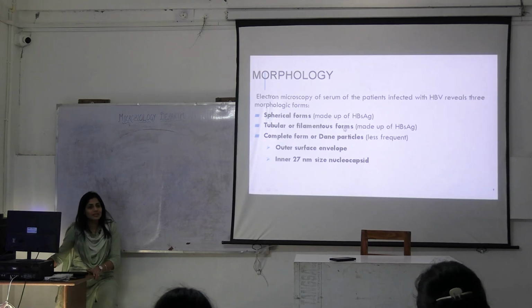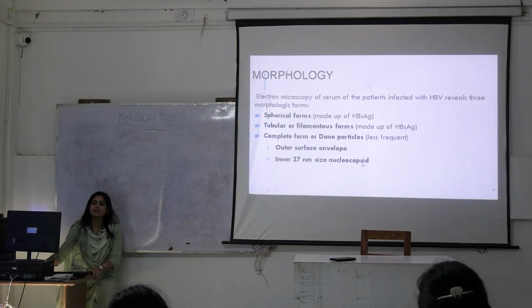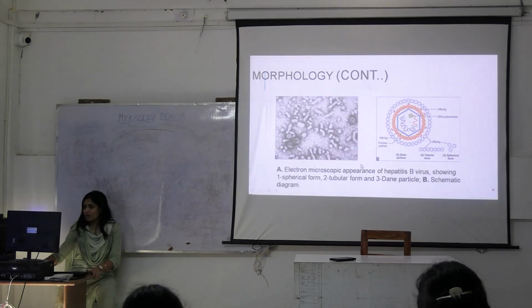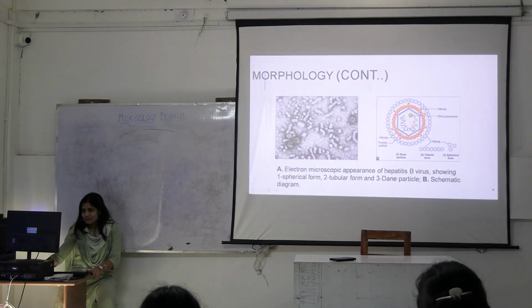So, this hepatitis B virus actually appears in 3 forms, morphologically. What are the 3 forms? Spherical form, tubular form, or this complete form, which is also known as Dane particle by the name of the person who discovered it. So, how will they appear? They will appear like this.